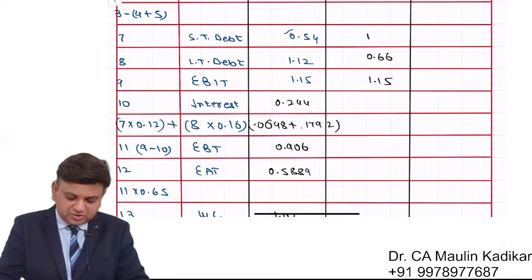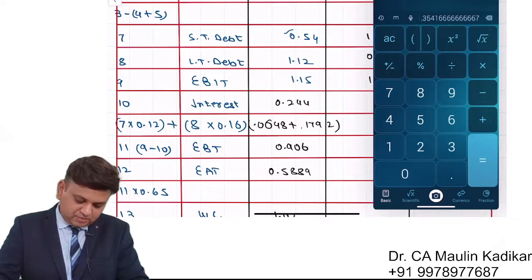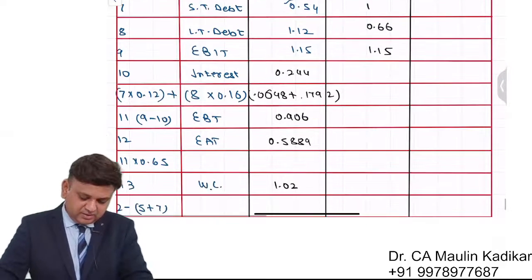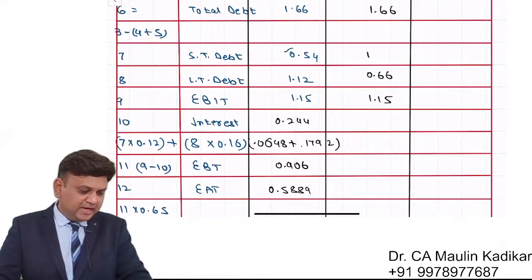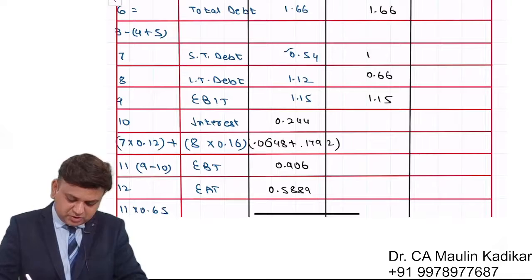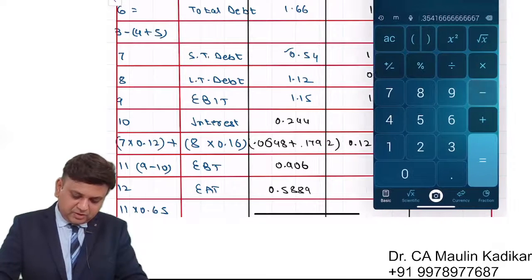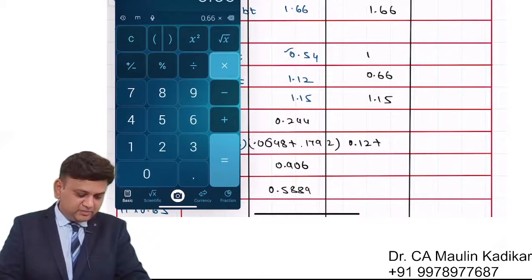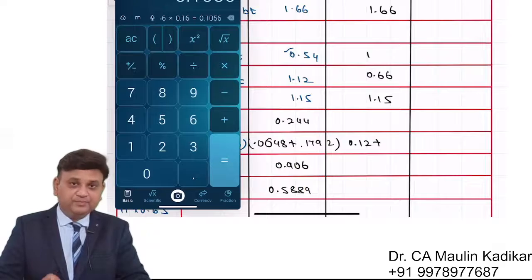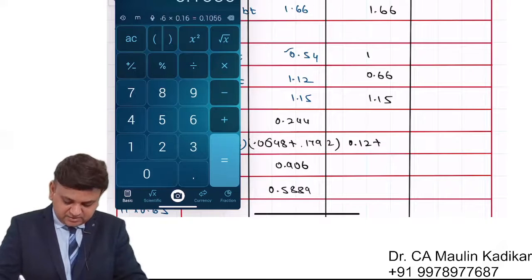Operating income no change. Amount of the interest, it will be calculated as again the short term debt financing is 1 and the rate of interest is 12%. So it is 0.12. The long term debt is 0.66 into rate of interest is 0.16, 0.1056.